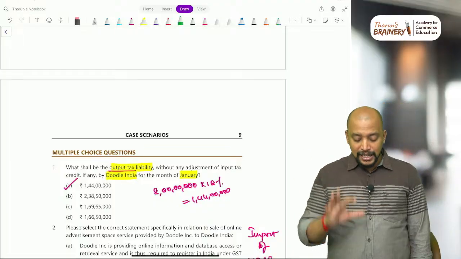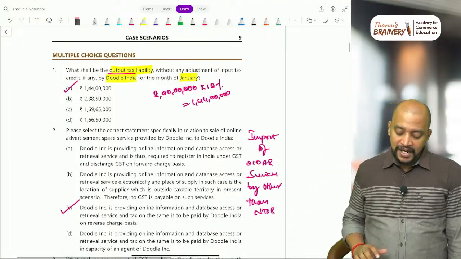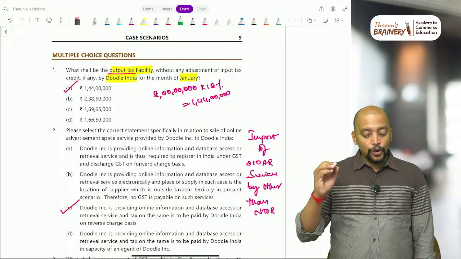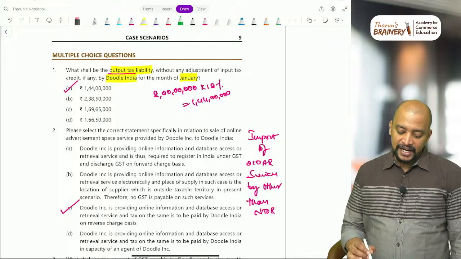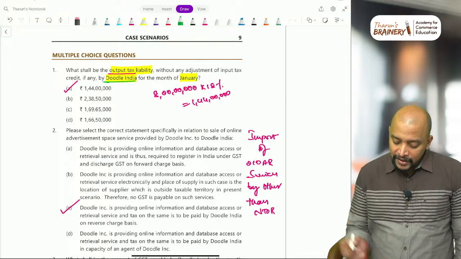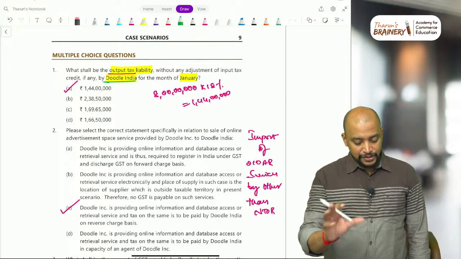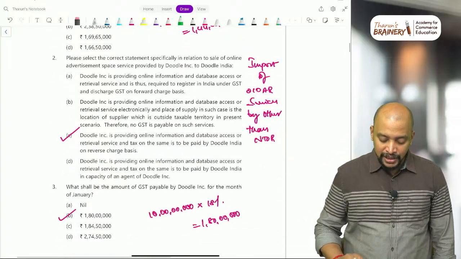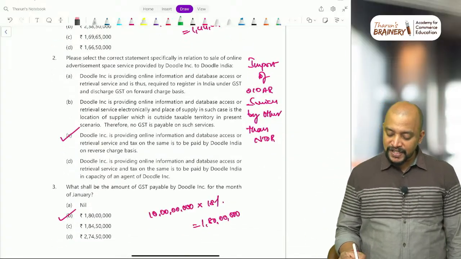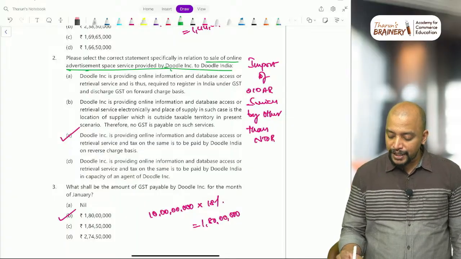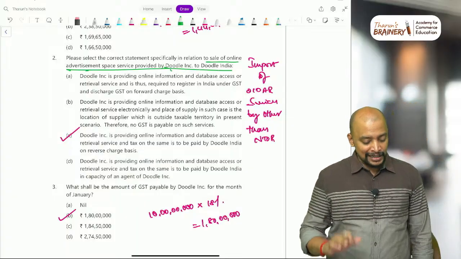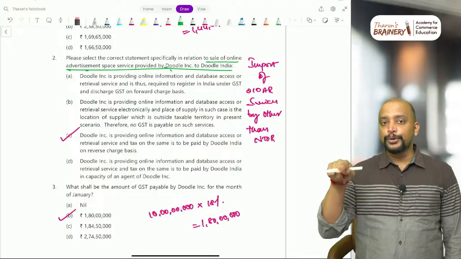Now, let's try to understand what are the questions that we have. What shall be the output tax liability without any adjustment of input tax credit, if any, by Doodle India for the month of January? Then, please select the correct statement specifically in relation to sale of online advertisement space provided by Doodle Incorporation to Doodle India. That is one question related to import of services.